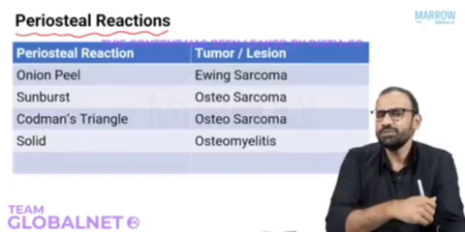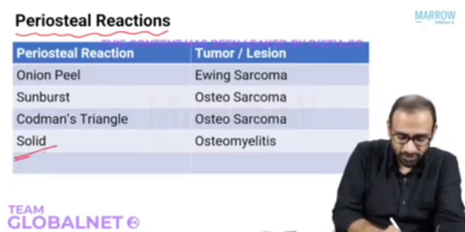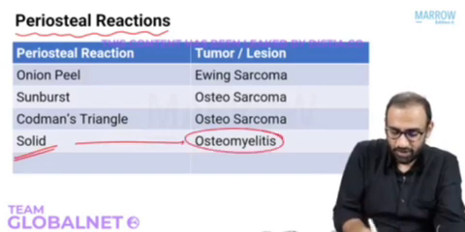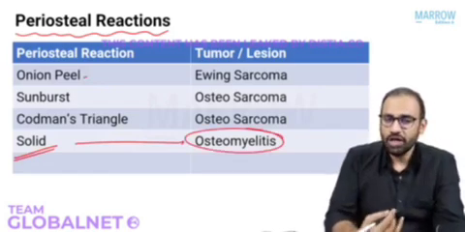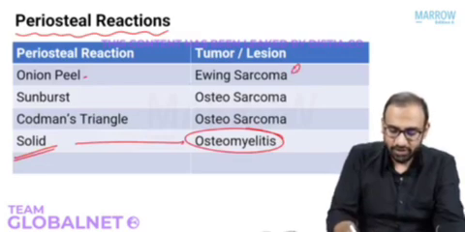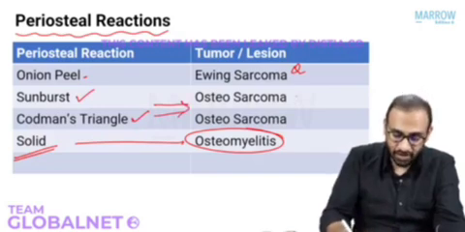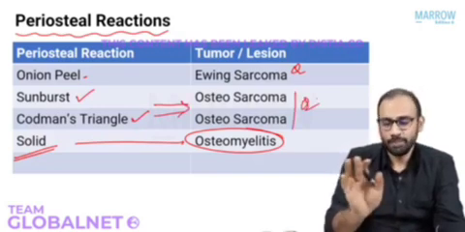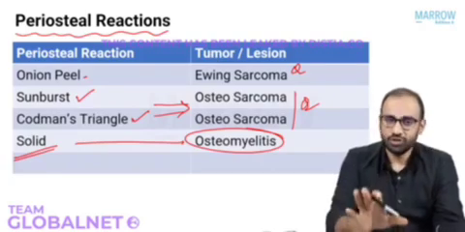A few classical periosteal reactions that you need to remember for your exam are these. A solid periosteal reaction will be seen in osteomyelitis, that is the infection of the bone. Onion peel or lamellated periosteal reaction you will see in Ewing sarcoma. Sunburst appearance and Codman's triangle, these are the two classical periosteal reactions described for osteosarcoma. These are the periosteal reactions and the tumors associated with them that you should know for your exam.